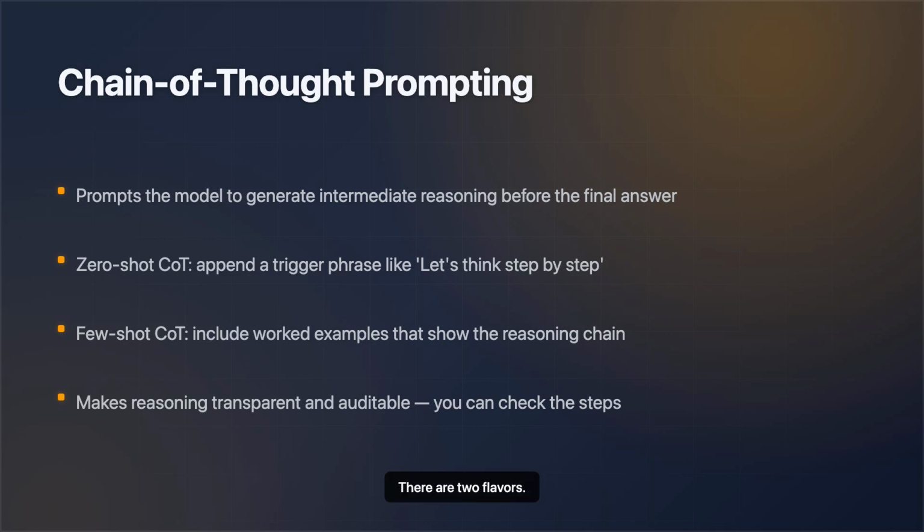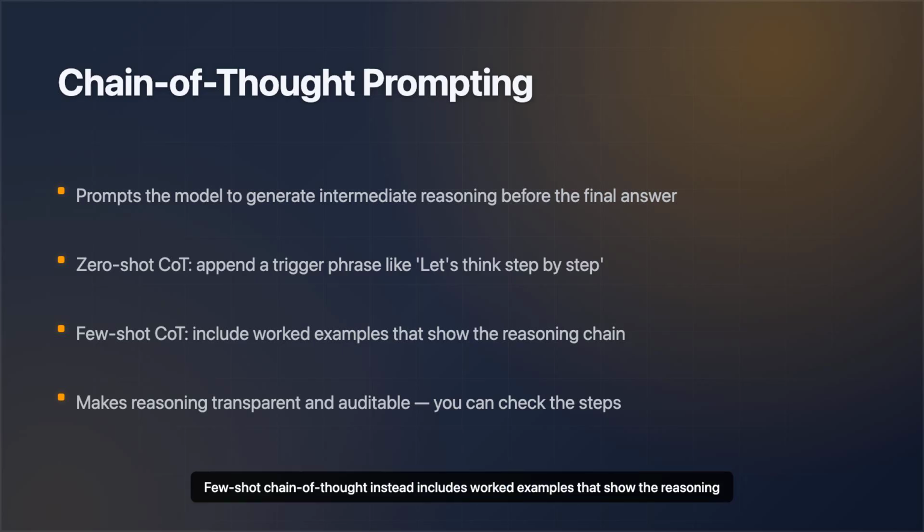There are two flavors. Zero-shot chain of thought is the famous one. You just append a trigger phrase like, "let's think step by step." Few-shot chain of thought instead includes worked examples that show the reasoning chain, so the model imitates the pattern. And there's a bonus that matters enormously for a regulated company like Beacon Labs. The reasoning becomes transparent and auditable. It's the difference between a student who writes just 42 and one who shows every step so you can check the work.